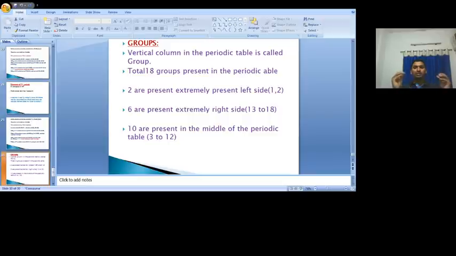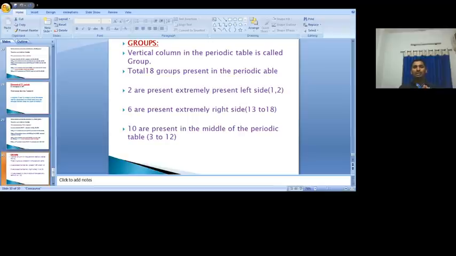All the elements fall under these 18 groups except lanthanides and actinides. The lanthanides and actinides are present at the bottom of the periodic table. We can discuss the groups in detail in your coming semesters, individually discussing each and every group's elements and their properties. So this is about the long form of the periodic table. This long form of the periodic table consists of periods and groups. 7 periods are there, 18 groups are there.